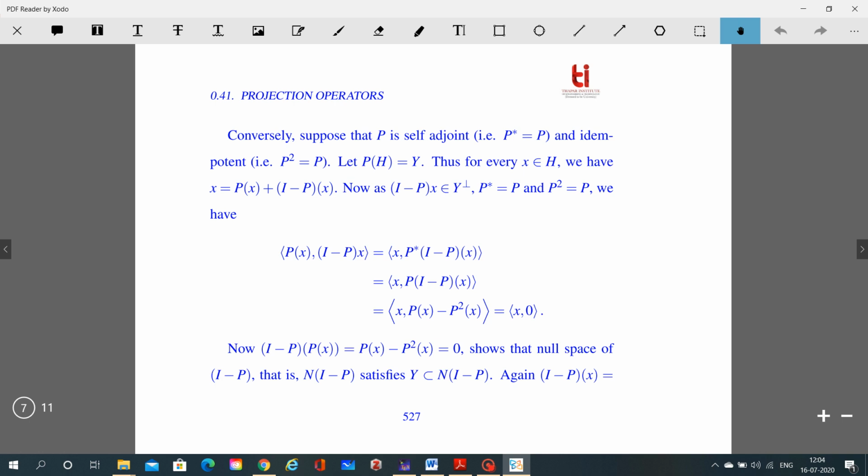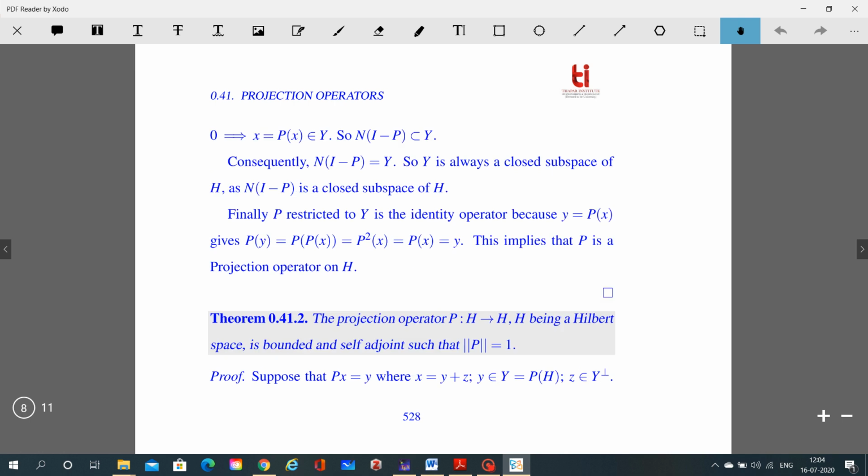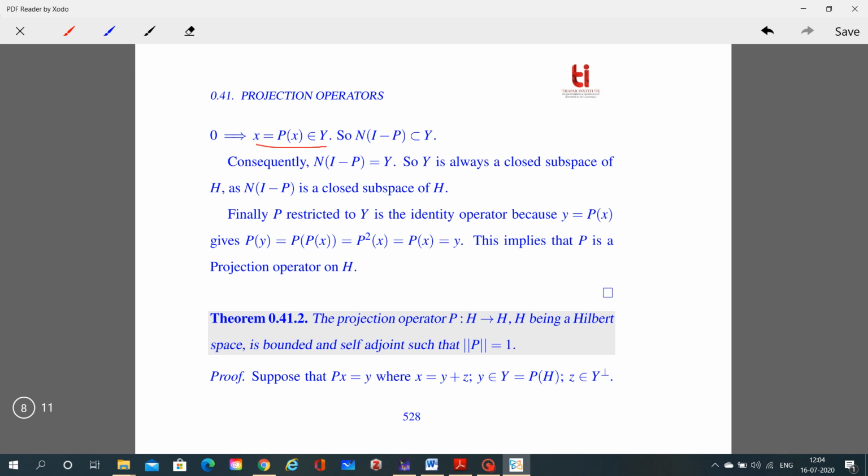Again, (I minus P) of x is equal to 0, so it implies that x is equal to Px belongs to Y. So the null space of I minus P is a subset of Y. So consequently, the null space of I minus P is equal to Y. So Y is always a closed subspace of H, since the null space of I minus P is a closed subspace of H. So finally, P restricted to Y is the identity operator, because for y equal to Px, Py is equal to P of Px, which is equal to P square of x, which is equal to Px because P is idempotent, which is equal to y.